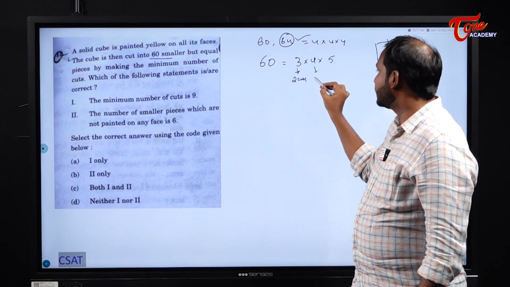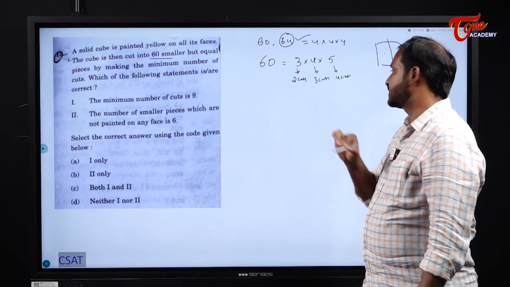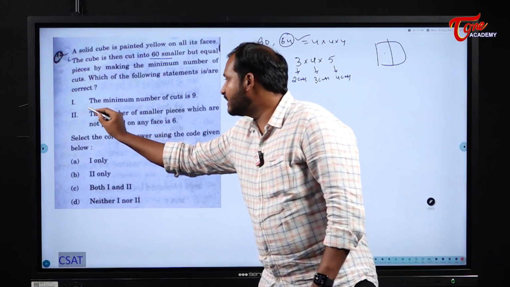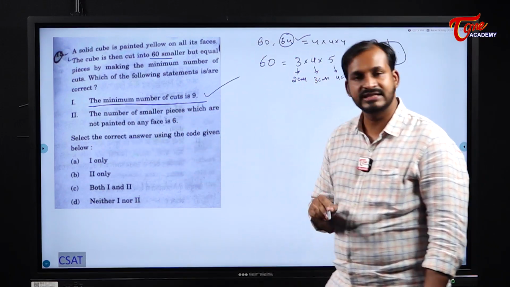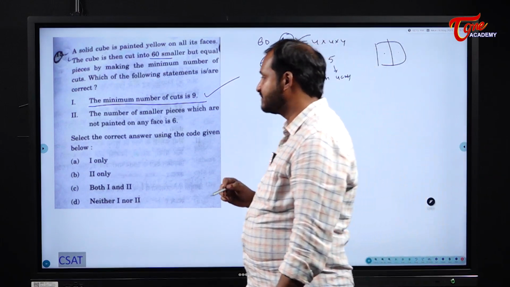4 means how many cuts I need to make here? 3 cuts. 5 means how many cuts I need to make here? 4 cuts. Minimum case. So 2 plus 3 plus 4, what it is? 9. The minimum number of cuts is 9. That is correct. Yes, that is correct. Next, the number of smaller pieces which I have not painted.